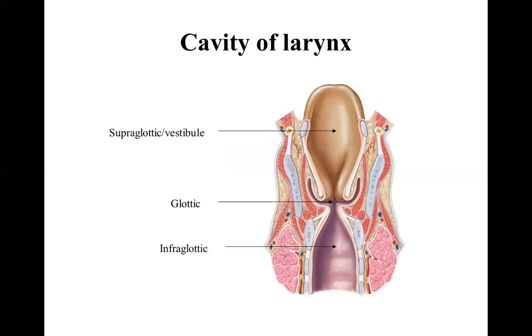The cavity of larynx: vocal cords are also called the glottis. The part above the glottis is called the supraglottic portion of larynx. The part below the glottis is called the infraglottic portion of larynx. The space from the inlet, that is aryepiglottic fold, up to the vestibular fold, also called the false vocal cord, is called the vestibule of larynx. And the space between vestibular fold and vocal fold is the ventricle of larynx, which can be seen extending further upward as the saccule.